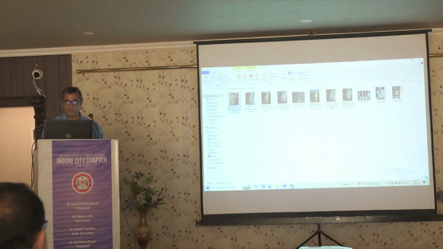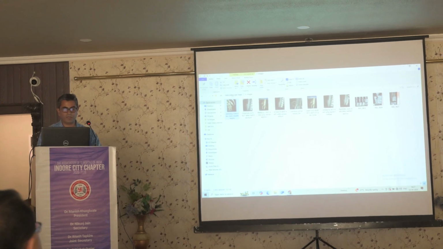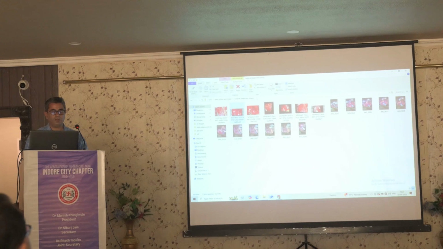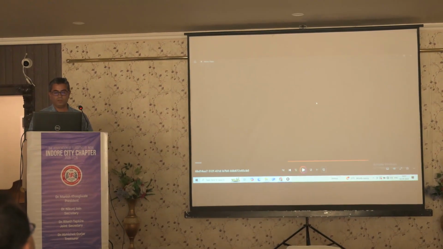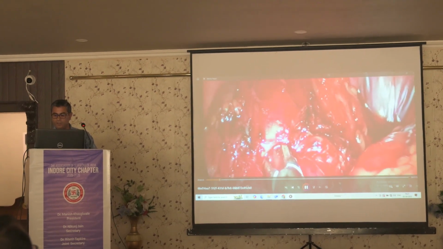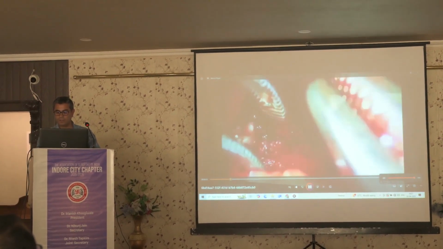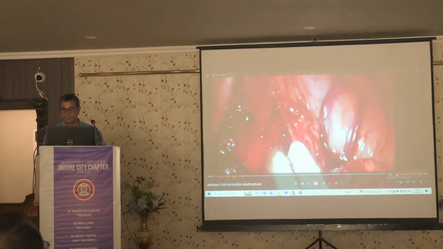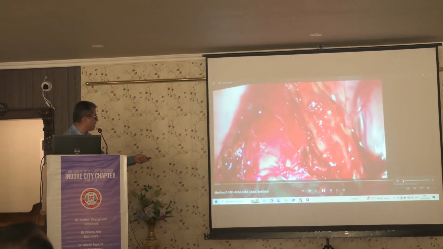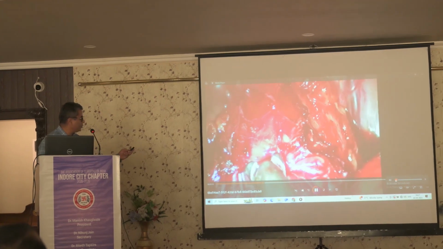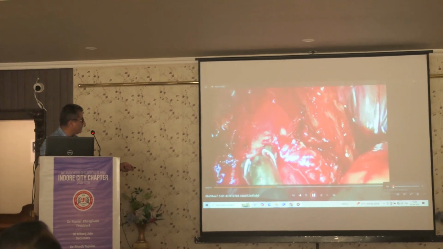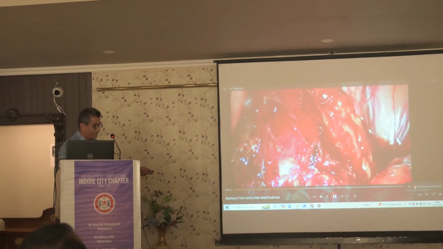I don't have full-length videos of these patients which I have operated, but I do have some. So this was one. I hope you can see this. So my instrument is going inside, and this is the median arcuate ligament. What I have dissected is the celiac axis. This is the celiac axis,